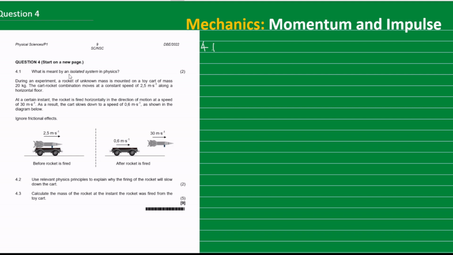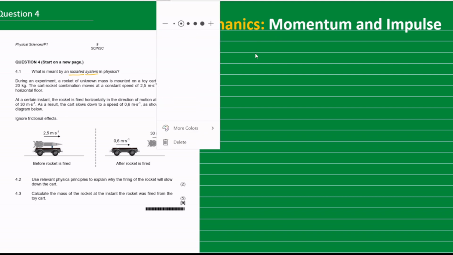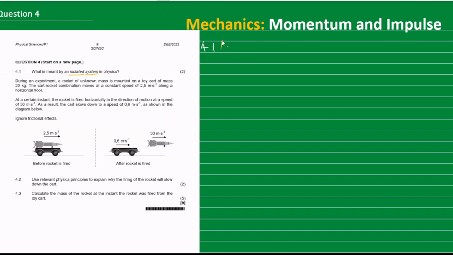So there are two words that constitute the question here: isolated and system. So first of all we need to know what is a system. A system is basically anything that we are investigating when we are solving a problem. Okay, so we can just say here a system is not part of the question. I'm just giving a background, a definition, so that we understand what we mean by an isolated system.